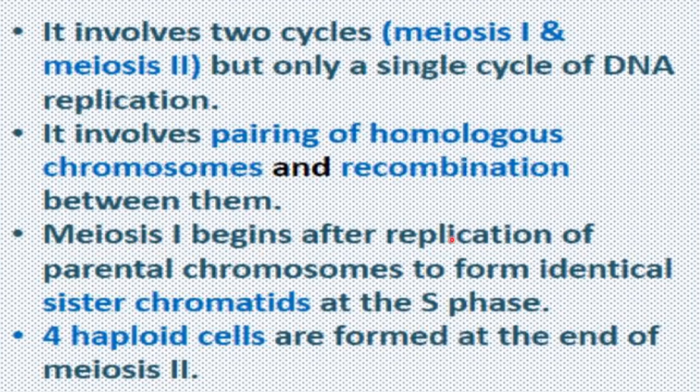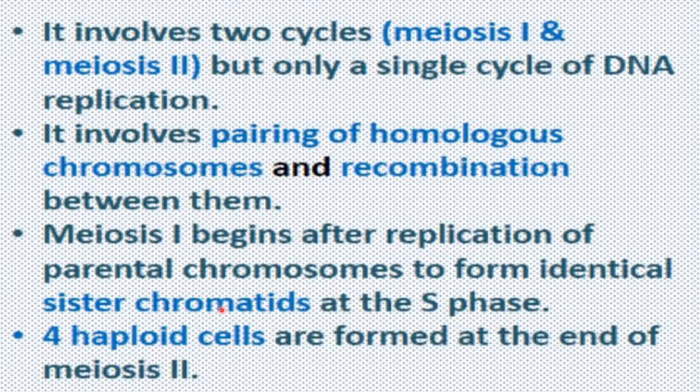Meiosis 1 begins after replication of parental chromosomes to form identical sister chromatids at the S phase of interphase, okay? So when meiosis 1 begins, the sister chromatids of the chromosome have been formed during S phase.